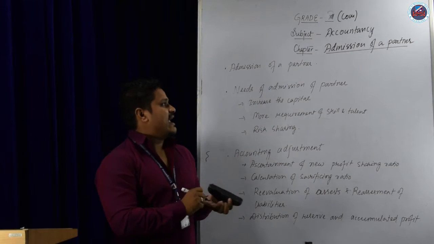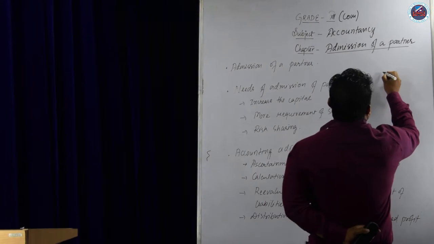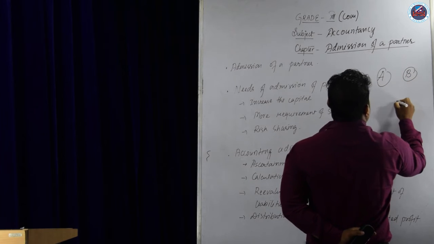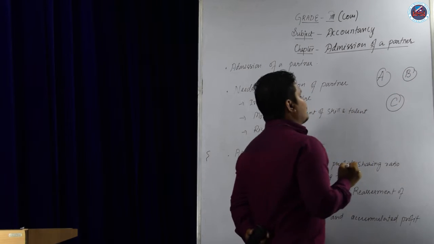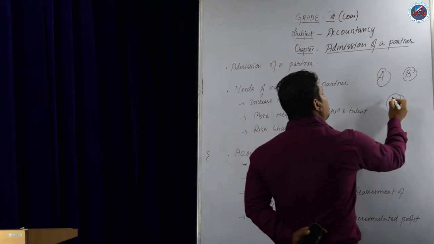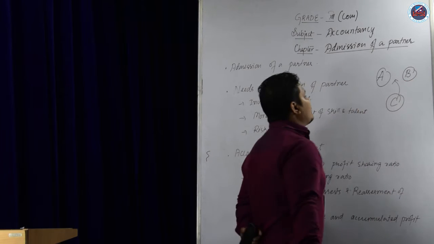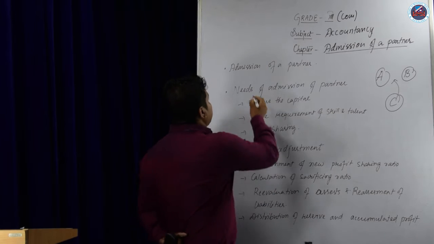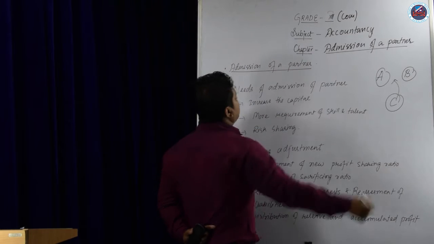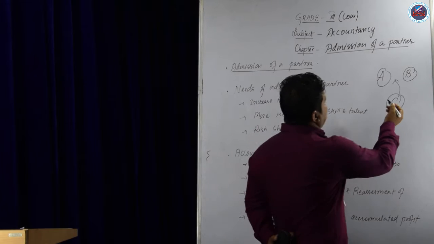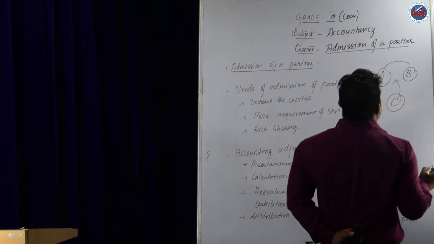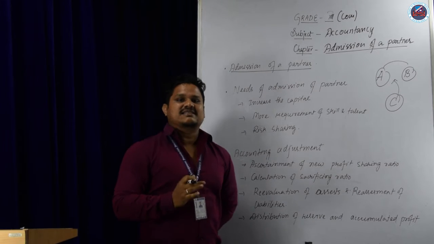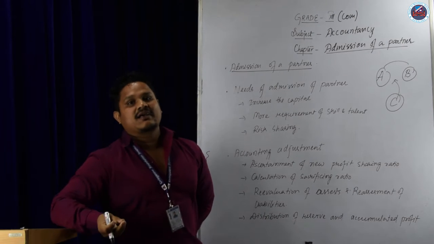Okay, suppose A and B are old partners. They need one more partner, suppose C. When C enters into the business, C is called a new partner. Okay, that is the first topic of the chapter, admission of a new partner. When C enters into the business, the firm will be reconstituted. That means the old partnership deed will be cancelled and a new partnership deed will be prepared.